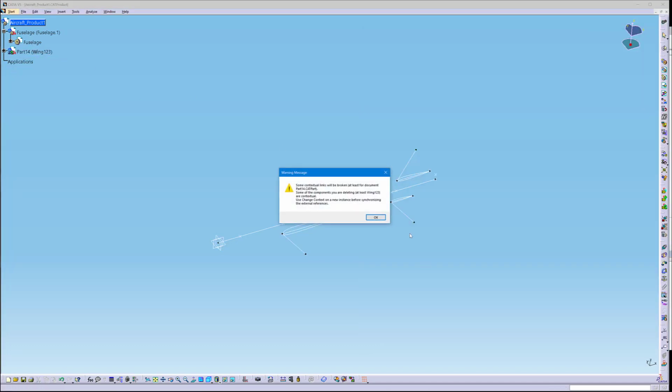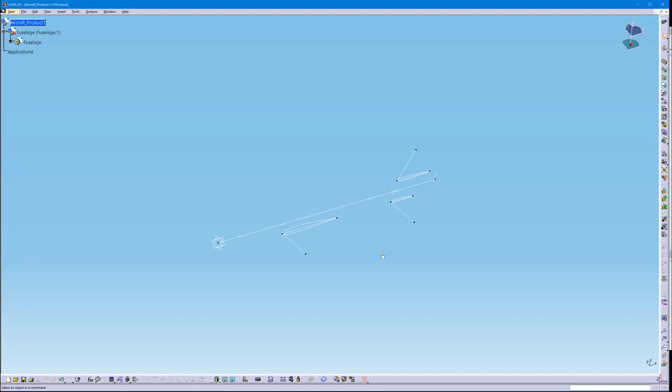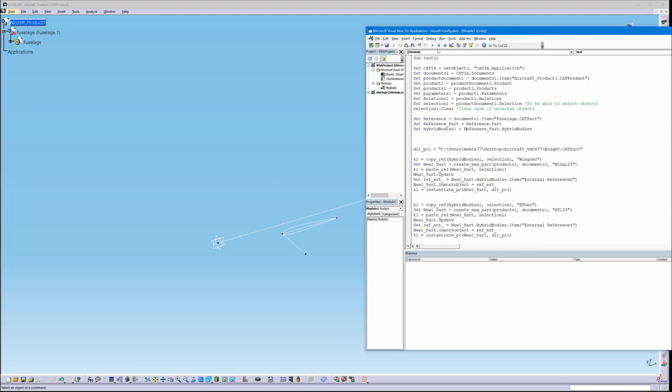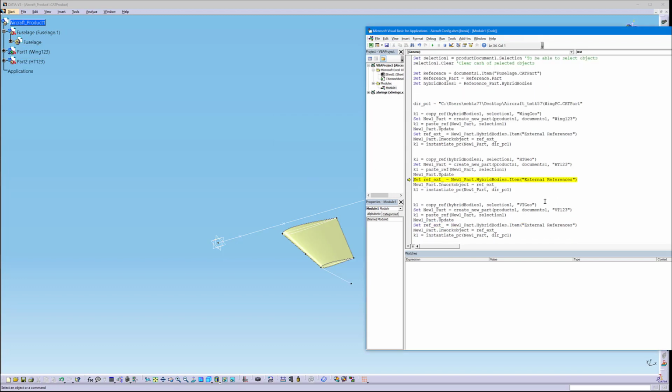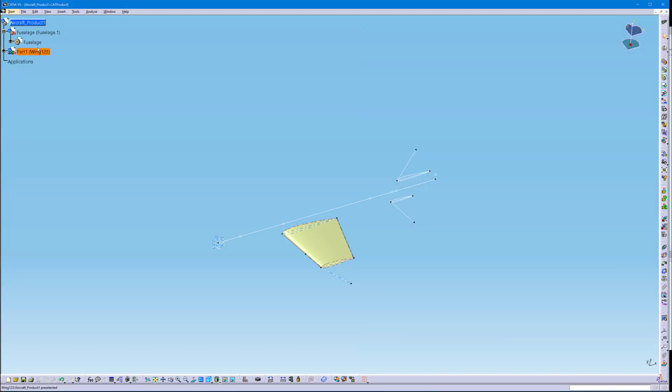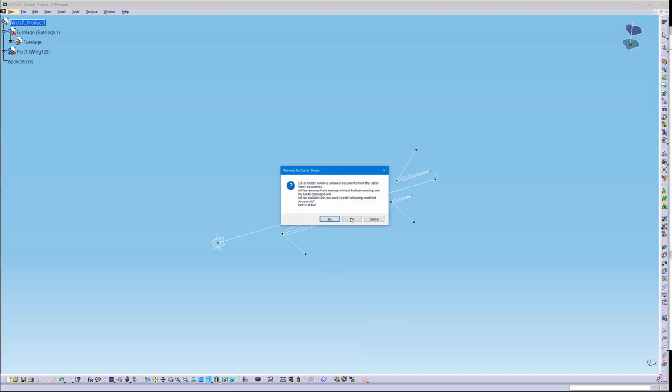Let me remove that, and then I'll try it again. Create new part, paste references, it didn't work. Let's test it again.